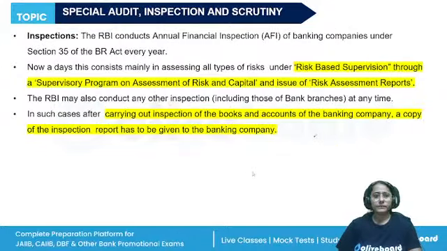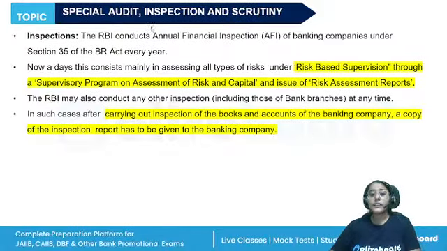Then inspection, we have already discussed. Return on liquid asset, monthly returns, return of assets in India, return of unclaimed deposits, these are already there. If we are talking about special audit, inspection, and scrutiny, special audit we have already discussed, right? Then we have inspections.